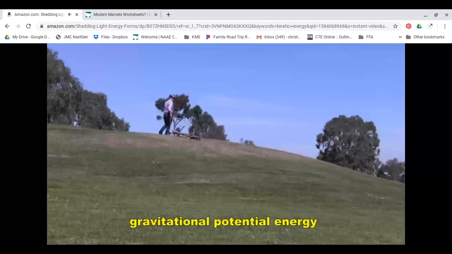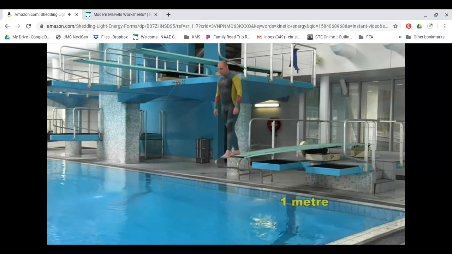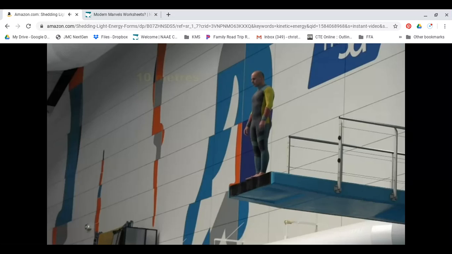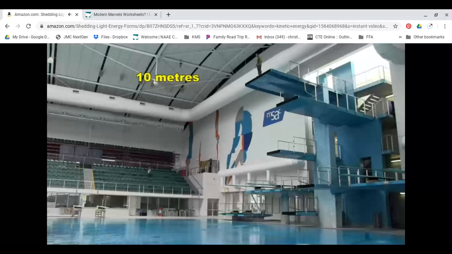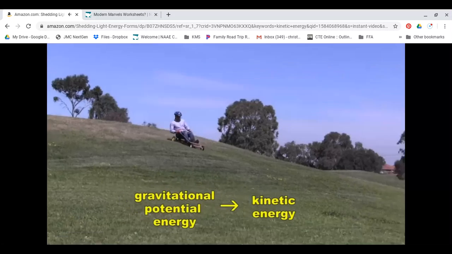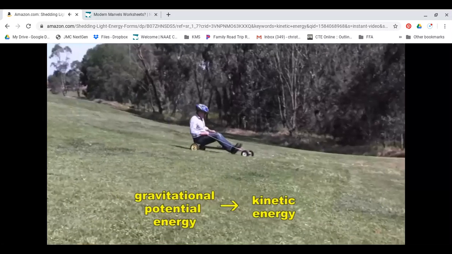Something that has been lifted up 5 meters has more gravitational potential energy stored in it than something that has been lifted up only 1 meter. The higher something is, the more gravitational potential energy it has. Once again, something up high might not seem to have any energy, but the gravitational potential energy becomes obvious when the object is allowed to fall back down or to roll back down. The gravitational potential energy actually transforms into kinetic energy.